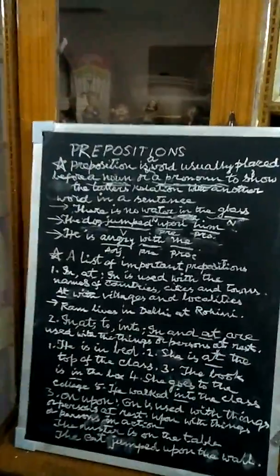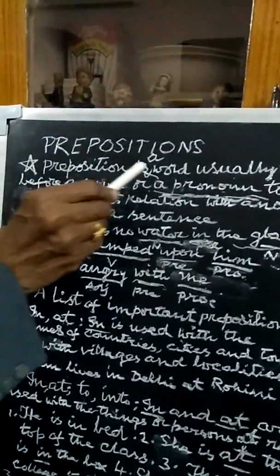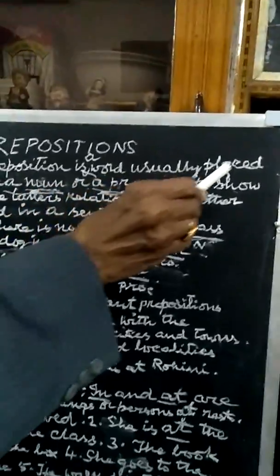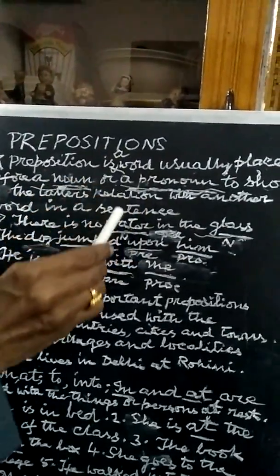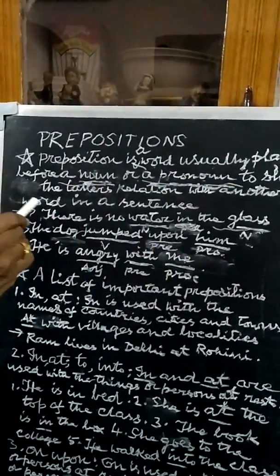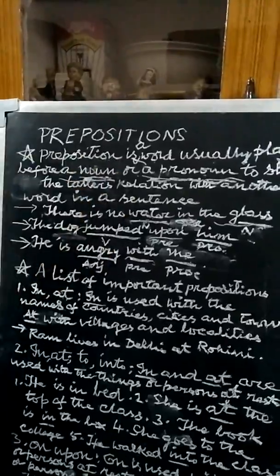Now look at the board. Preposition is a word usually placed before a noun or a pronoun to show the latter's relation with another word in a sentence. Let me explain to you.